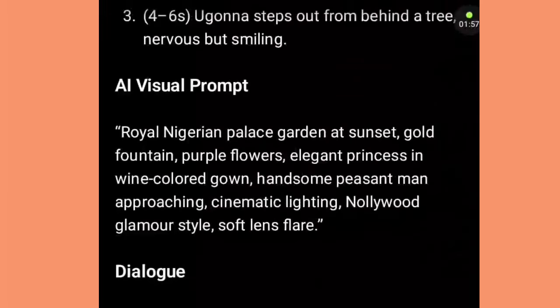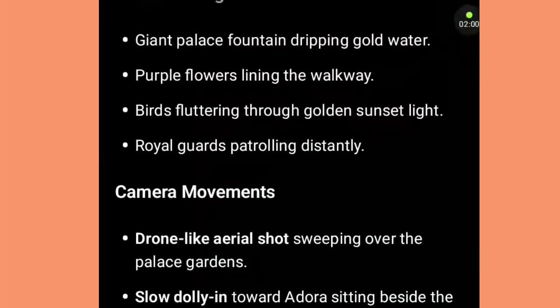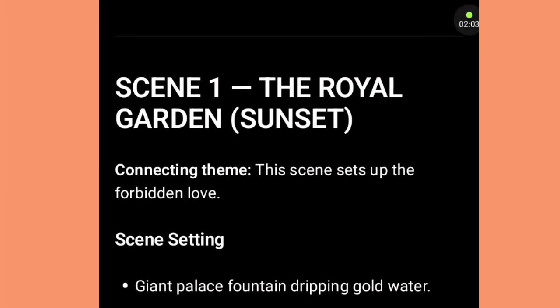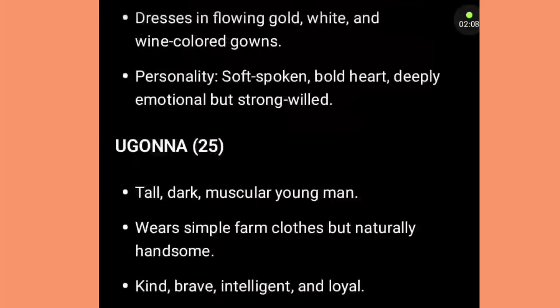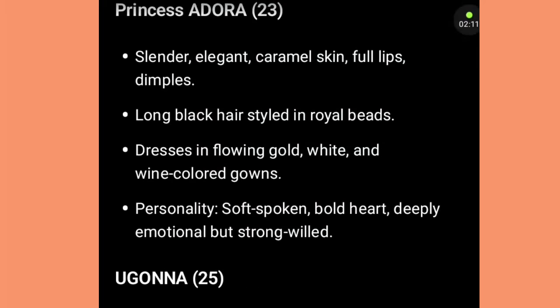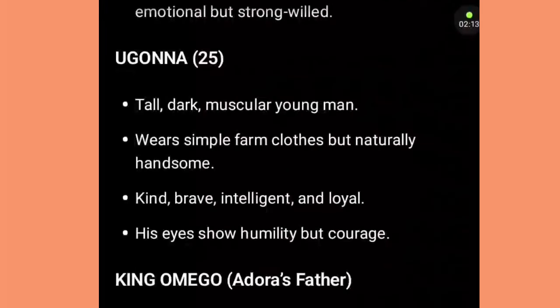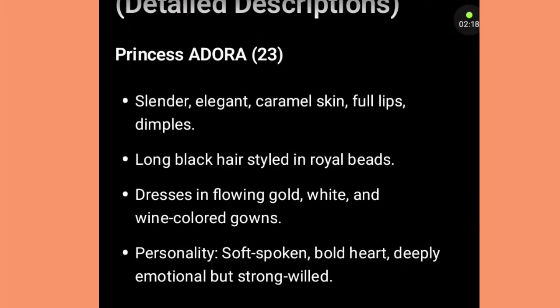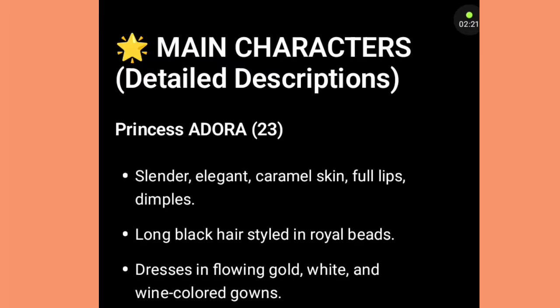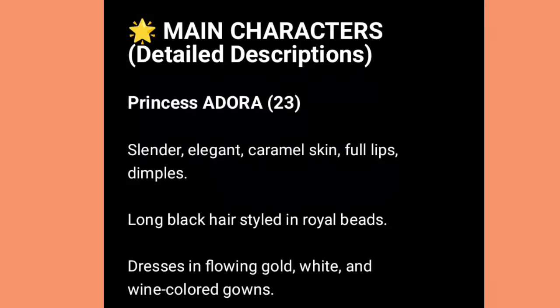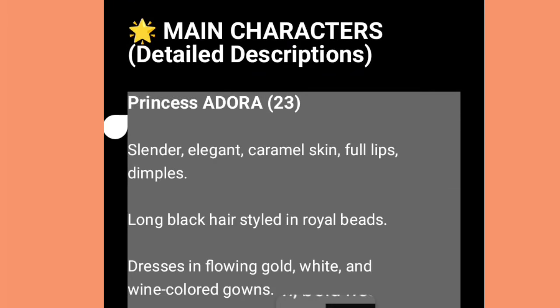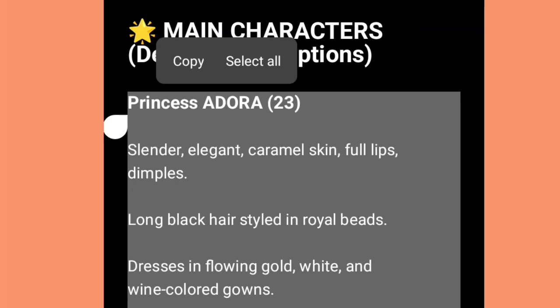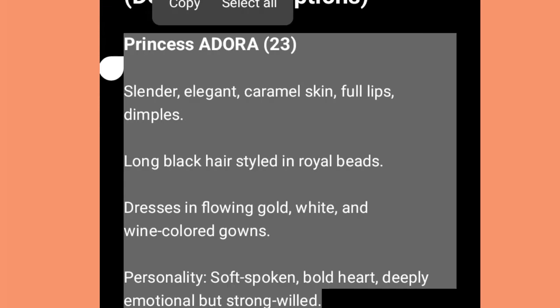So after we have gotten our script, the next thing is to start creating. The next thing after our script is to generate our key characters, which are the 4 characters that we are going to use: Princess Adora, Ugonna, the king, and the prince. So that will take us to where we generated all this. What I did over here is that I highlighted Adora's description, and I took it to another AI to generate the image. So let's get to the AI that I used to generate all the images.